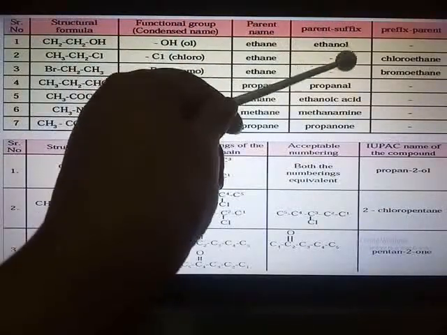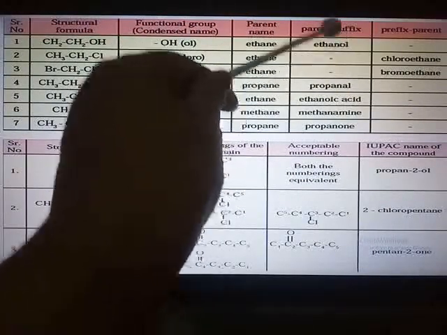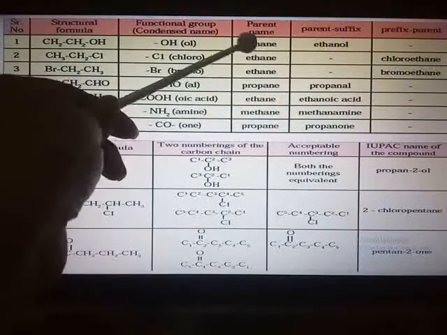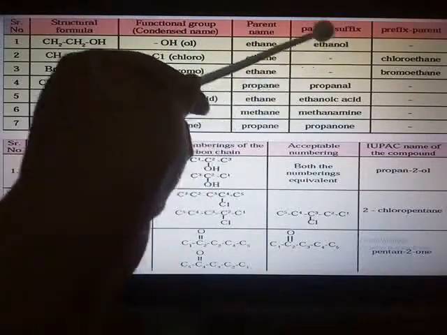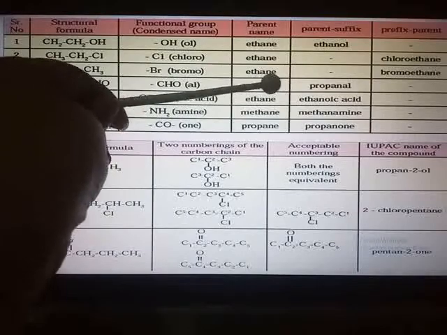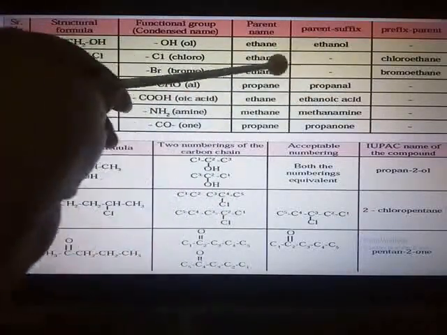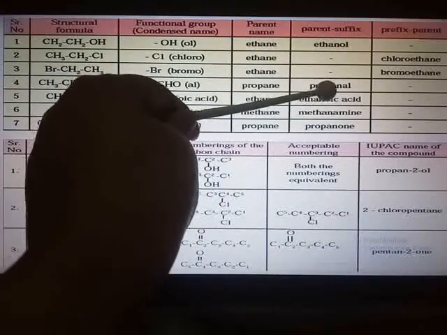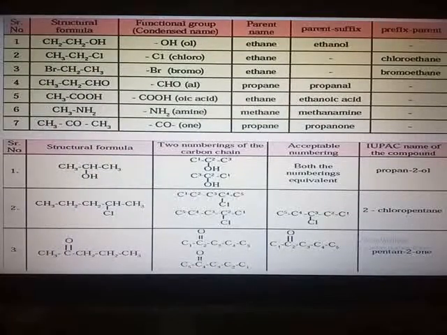That will come as the suffix which will replace your E. You can see ethane, E is replaced by OL, ethanol. Here propane, E is replaced by AL, propanal. Ethanoic acid, everywhere this E is replaced by the condensed name of the functional group.